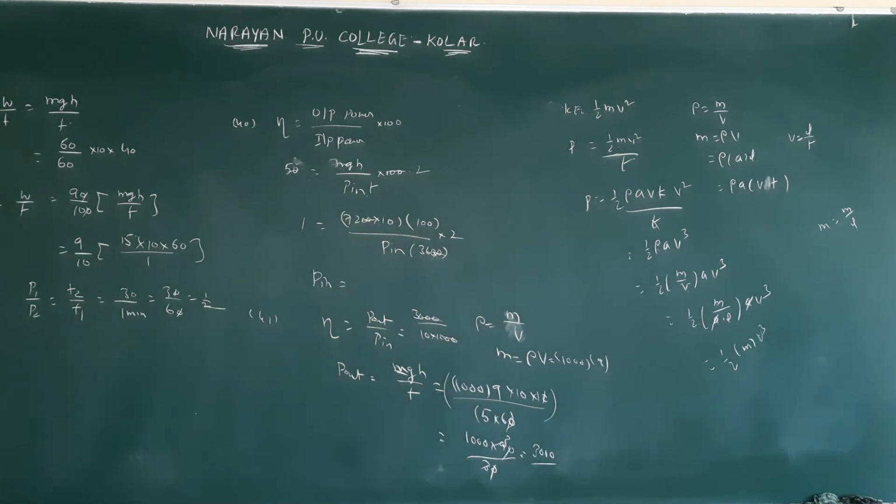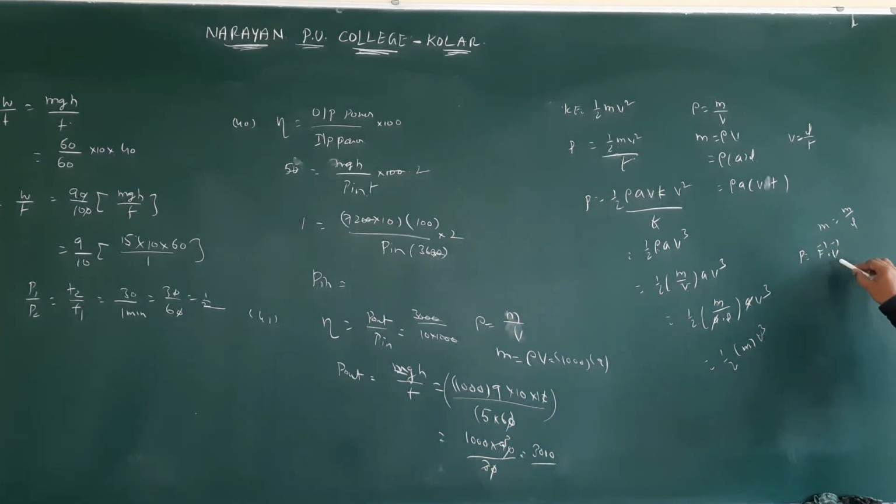Next question number 43. A body of mass m accelerates uniformly from rest to v0 in time t0. The instantaneous power delivered at time t equal to 4 t0 is asked. Power is equal to force into velocity: P is equal to F dot v.